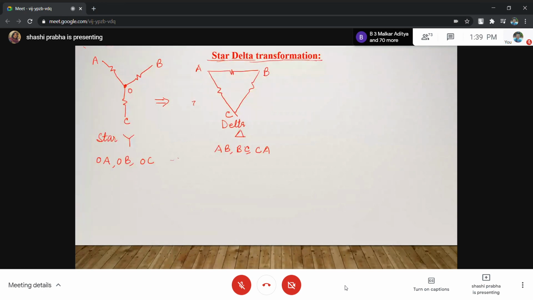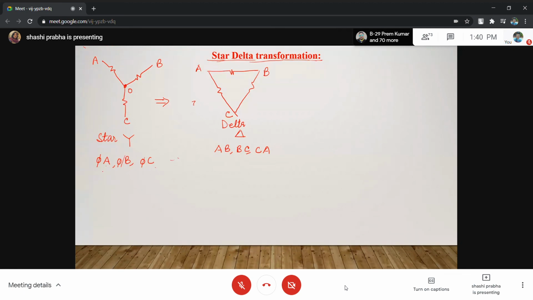Whenever I name a star, I name it with a common point O, and branches OA, OB, OC. Whenever you wish to convert star to delta, the common point goes away.